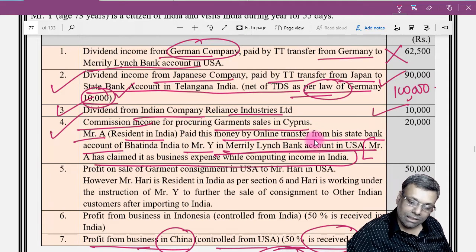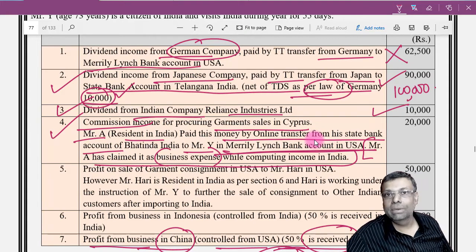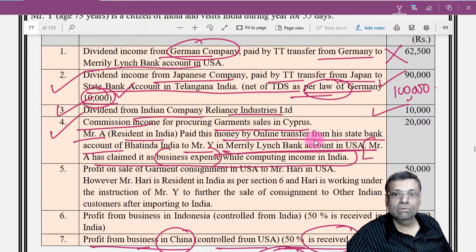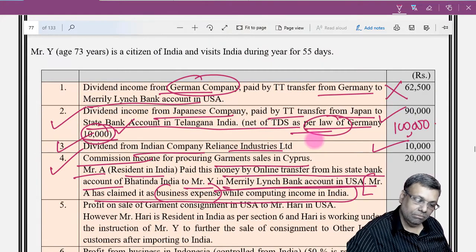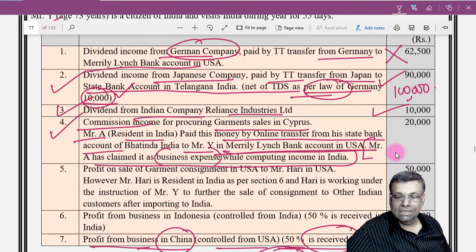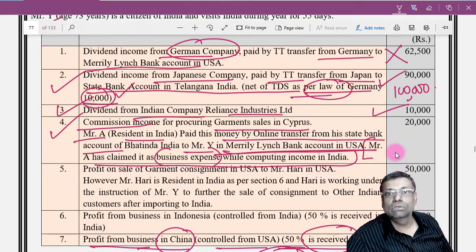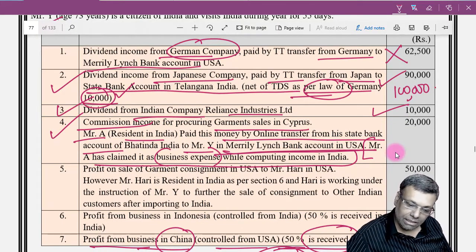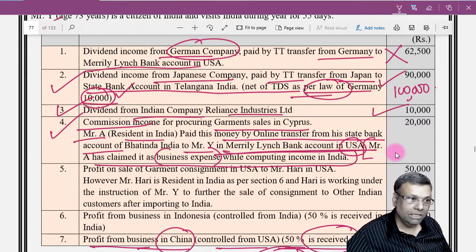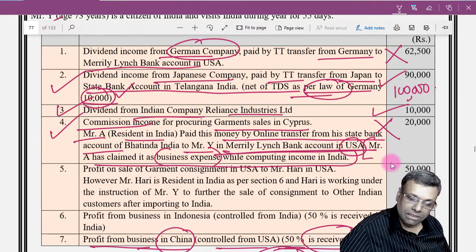Okay, and you are claiming it as a business expense. That means you are making the necessary book entry in the books of accounts, debit to the expense account, credit to Mr. Y's account. So, this credit entry in the books of accounts does not amount to receipt in India. Time and again, I have already explained that to you. So, it is not received in India. In fact, it is received in USA as per the concept. That means received outside India, accrued also outside India. So, this money will not be taxable in India.